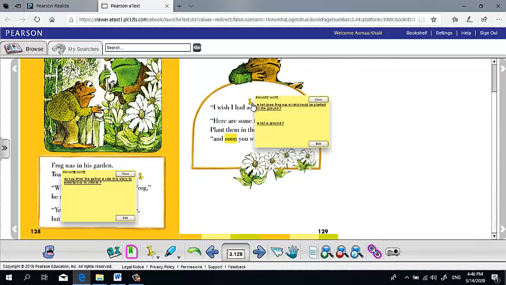Here we have some questions. What does Frog say? What should be planted in the ground? He said that Toad should plant what in the ground? Who can answer? He should plant some flower seeds. Okay, who can tell me what is the meaning of ground? Ground means the earth, or the soil that they will plant the seeds inside. Turn the page.